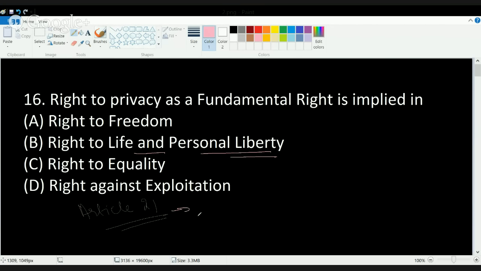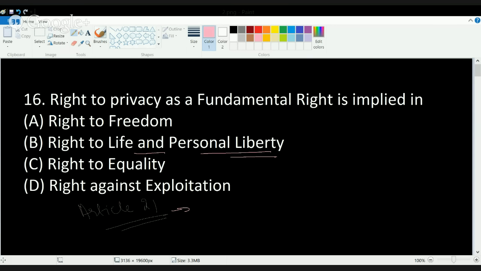So this Article 21 that focuses basically on protection of life and personal liberty says that no person would be deprived of his personal liberty except in the cases or the procedures done by law.